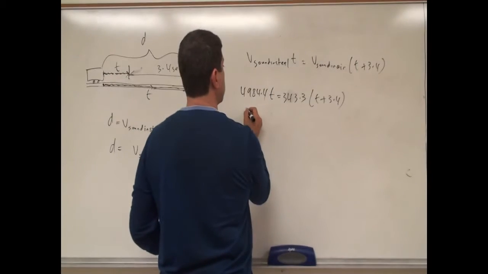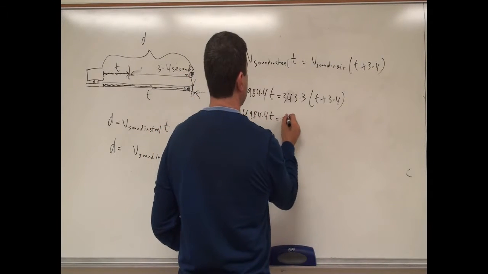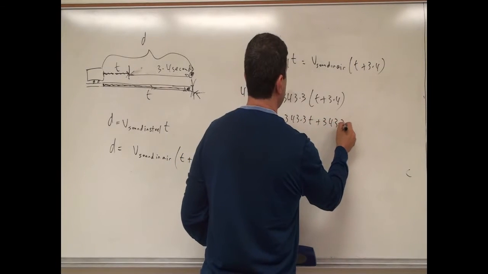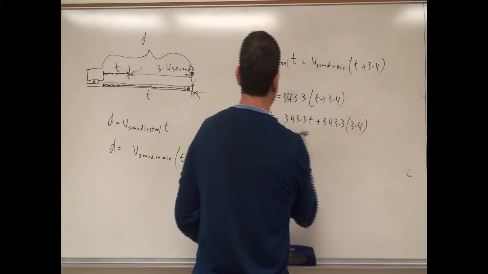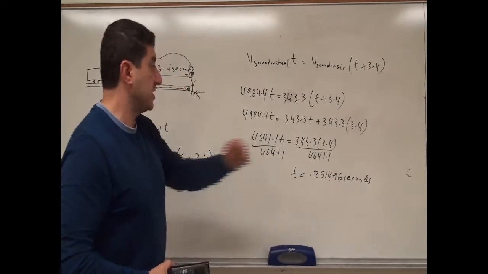Distribute the 343. We say 4984.4 T, 343.3 T plus 343.3 times 3.4. Then you can subtract this. You're gonna get... So what did this give you?